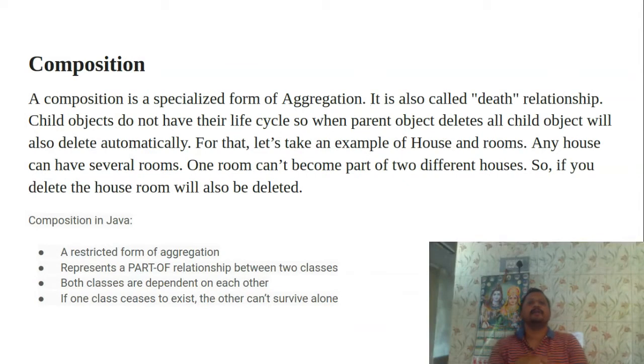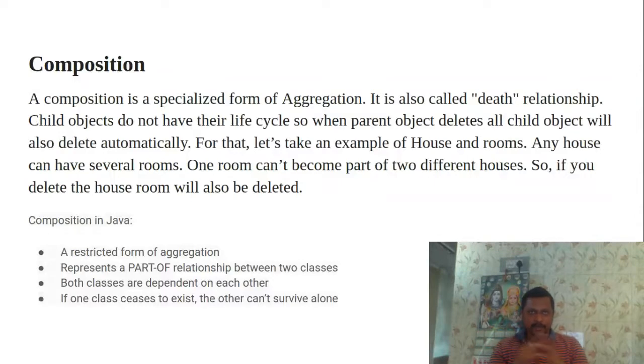And another property is composition. A composition is a specialized form of aggregation. It is also called a death relationship, which means the child object does not have its own life cycle, so when the parent object is deleted, all the child objects will also be deleted automatically.